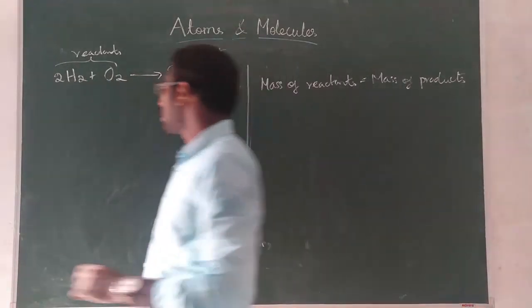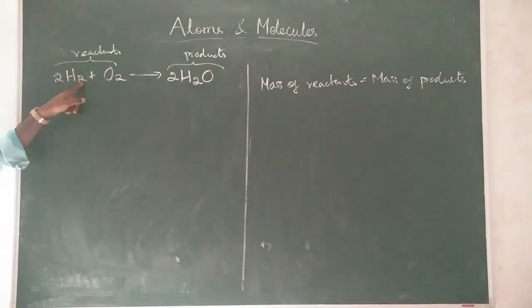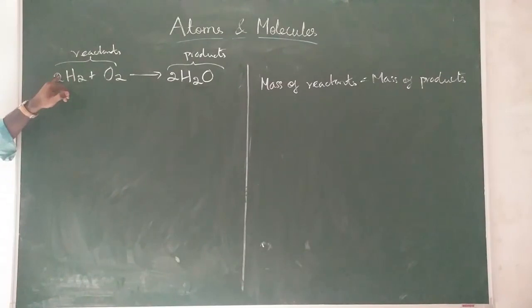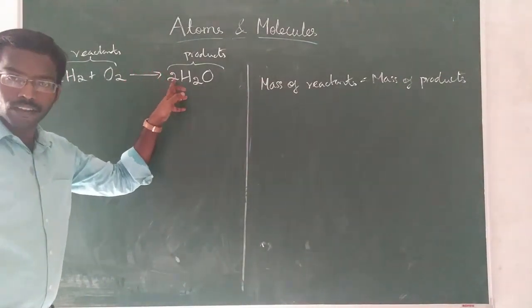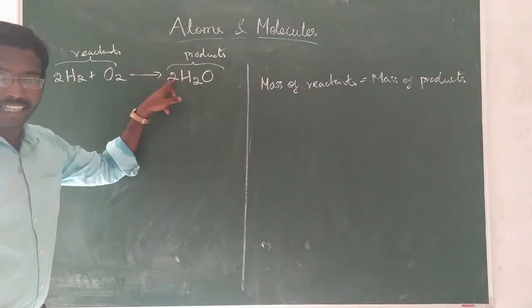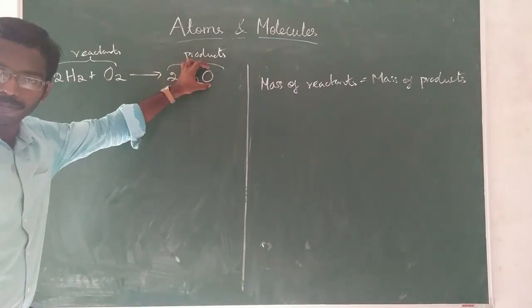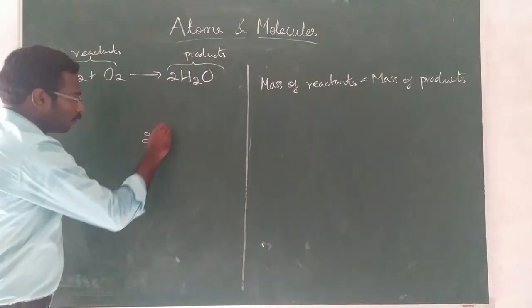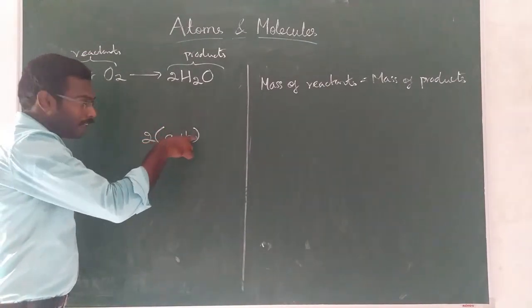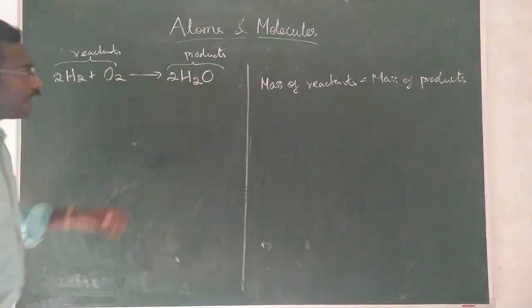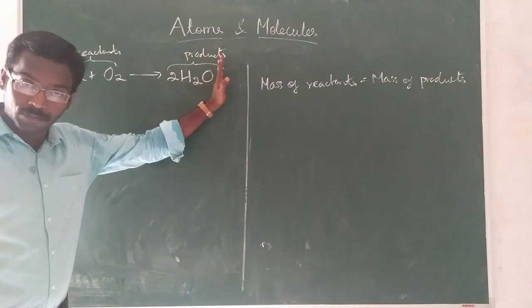So let us apply. Here how many hydrogens are there? 2, here 2. Understood or not? If the 2 is in the front, it is applicable to everything after it. The 2 is written in the front, therefore this 2 is applicable for both H and O. It is just like in math, if you use a common bracket, this 2 is applicable for both A and B. In the same way, if the 2 is written in front, it is applicable to all the elements that come after.